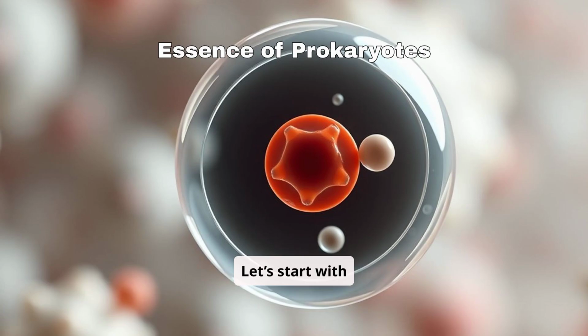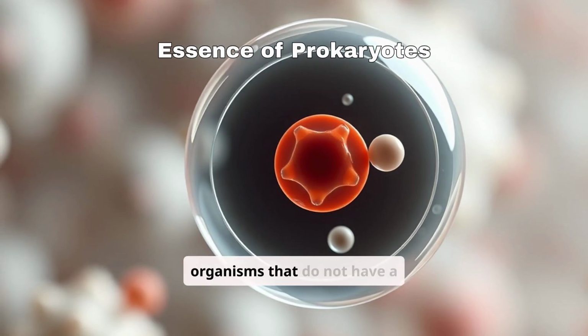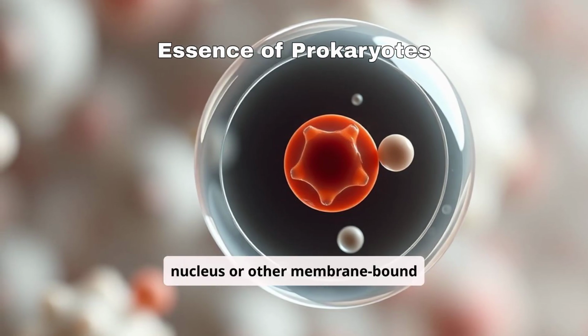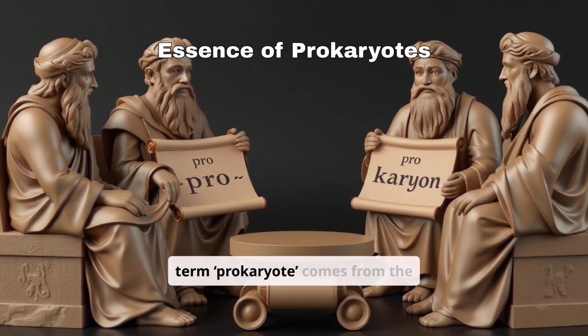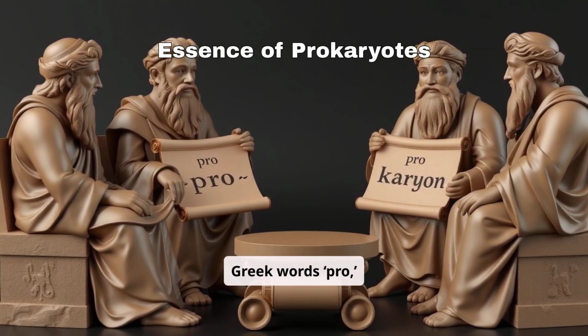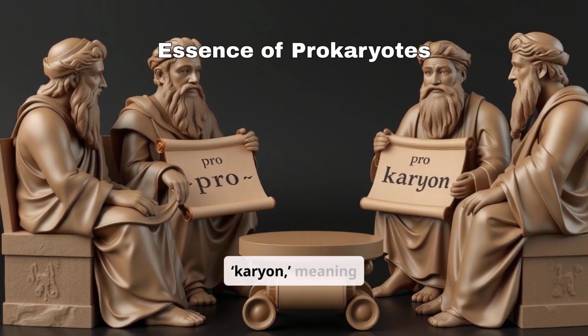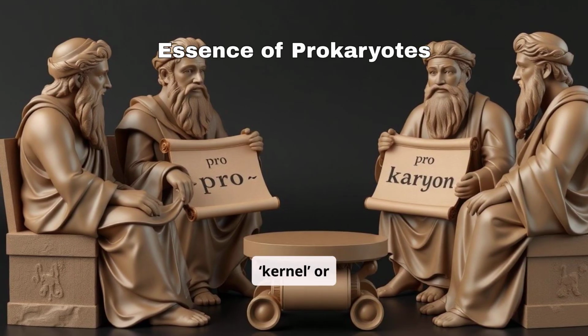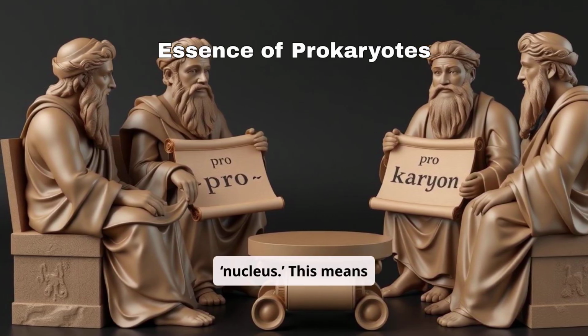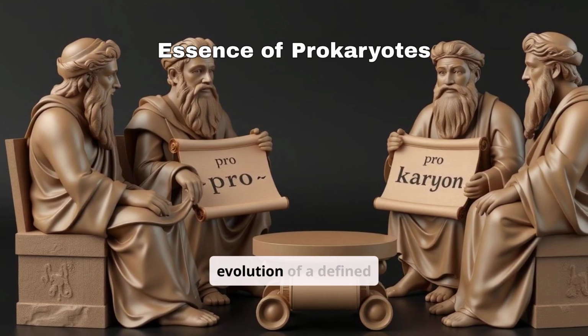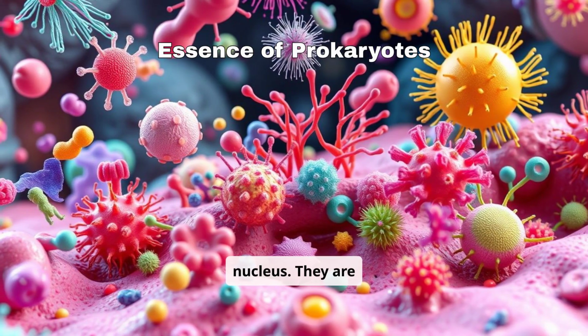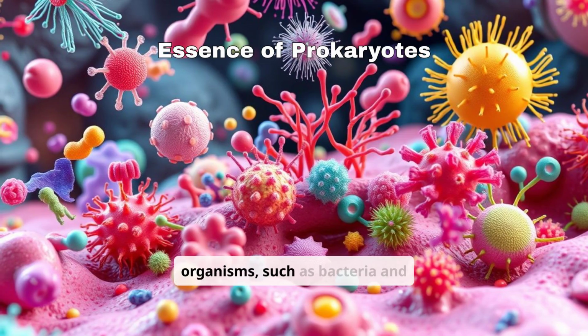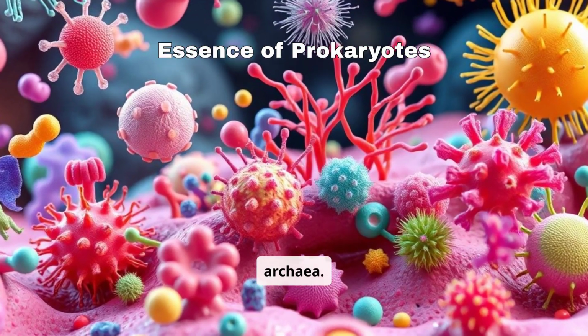Let's start with prokaryotes. These are organisms that do not have a nucleus or other membrane-bound organelles. The term prokaryote comes from the Greek words pro, meaning before, and karyon, meaning kernel or nucleus. This means prokaryotes existed before the evolution of a defined nucleus. They are typically single-celled organisms, such as bacteria and archaea.